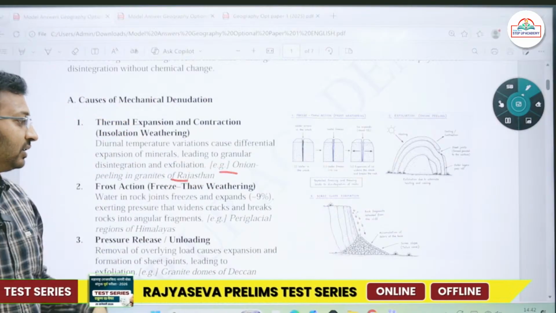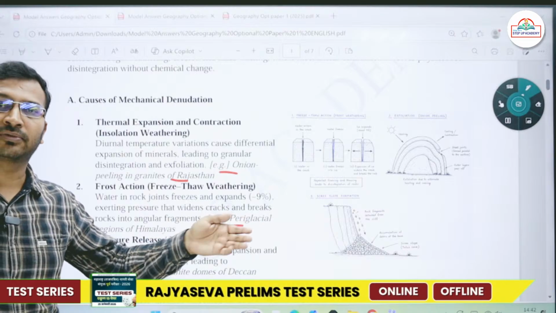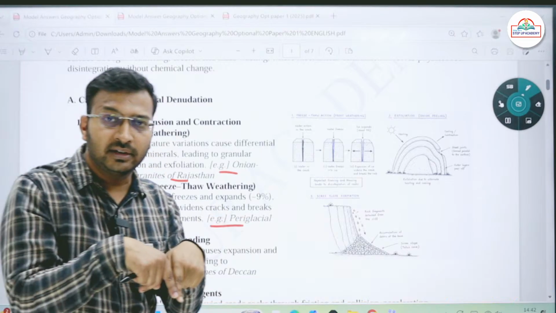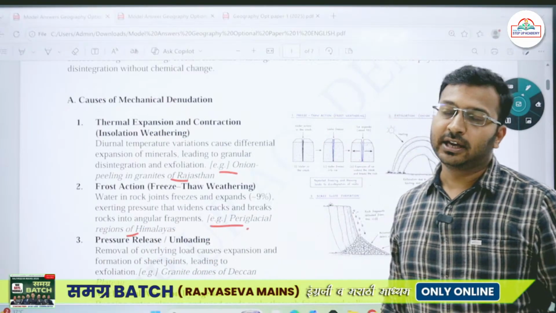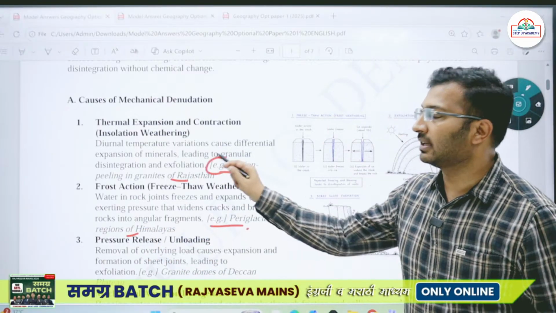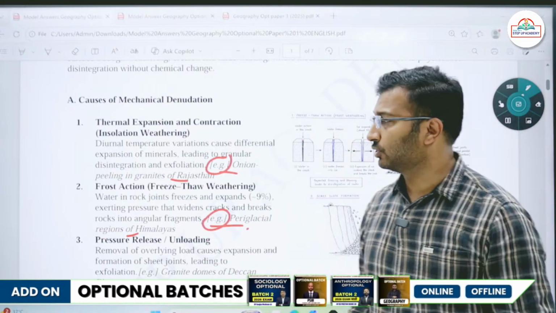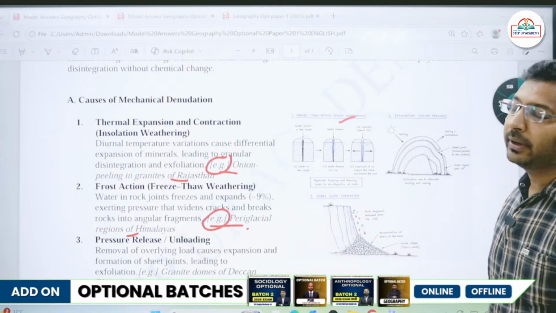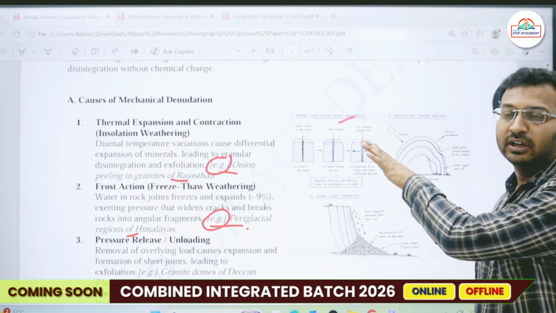Freeze and thaw action will definitely be seen in areas surrounding the glacial areas. Okay, in the Himalayan areas, we have the periglacial regions of the Himalayas. So regional examples at most places wherever possible, along with a proper hand-drawn diagram with proper labels, are very important in your answers.